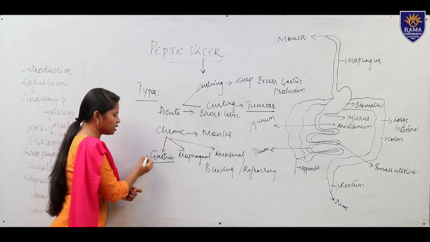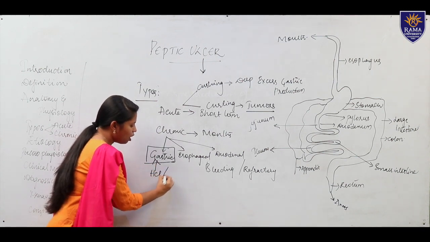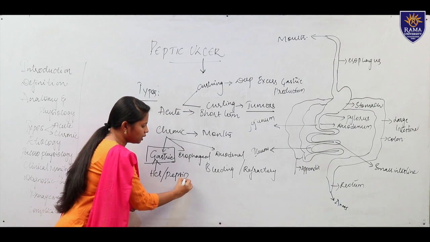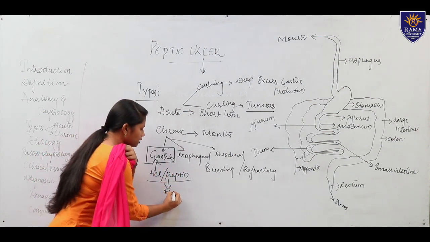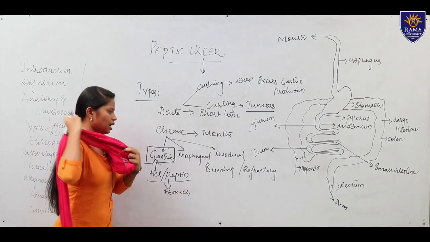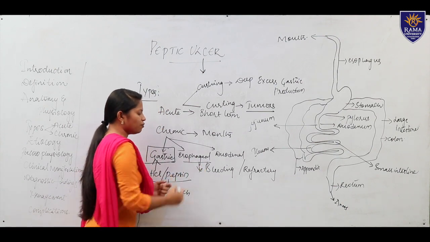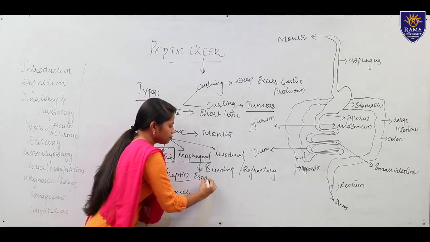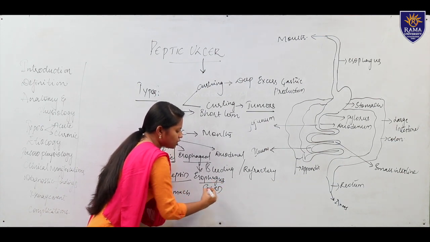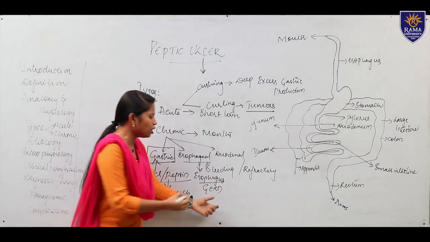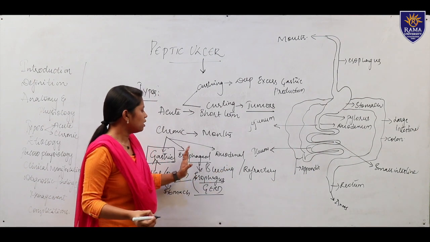Now gastric ulcer. As I told, the gastric secretions, like HCl and pepsin, are increasing, and due to this an ulcer occurs in the stomach, which we call gastric ulcer. Then there is esophageal ulcer. The name itself tells us it is in the esophagus, and it occurs due to GERD, gastroesophageal reflux disease. Because of this disease condition, an ulcer occurs in the esophagus.